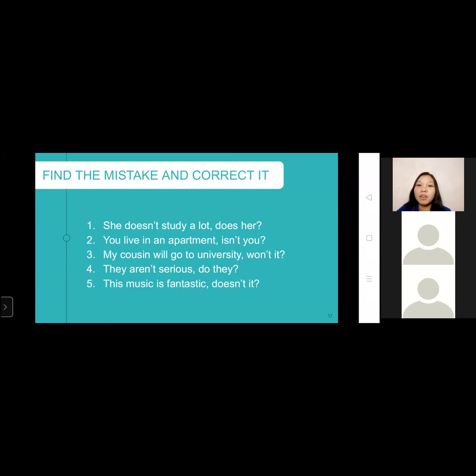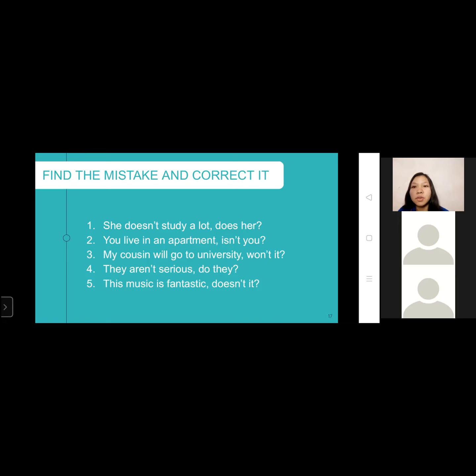Correct. And what about number 3, Valaine? Yes, po, ma'am. Number 3 is wrong in here because the subject used in the sentence is cousin. It should be either won't he or won't she, since the gender is not specified. Very good. How about number 4?